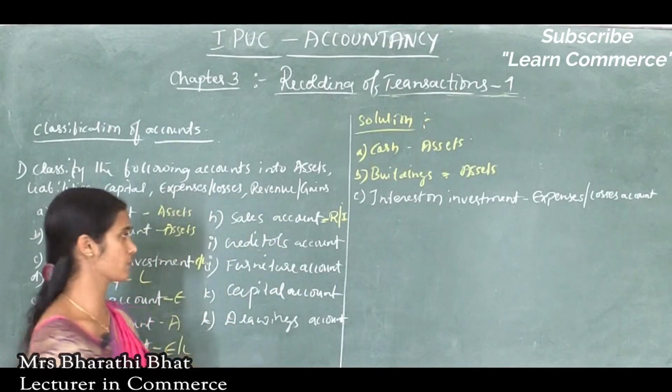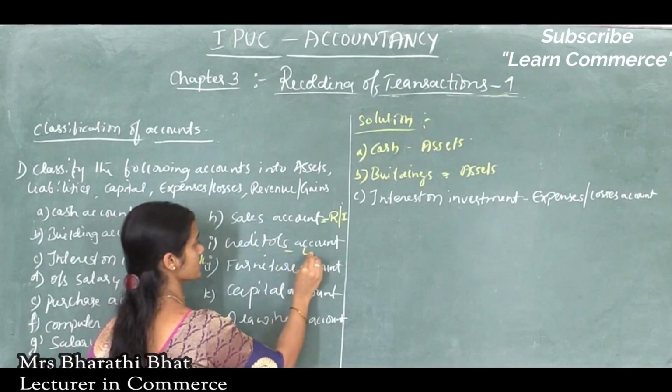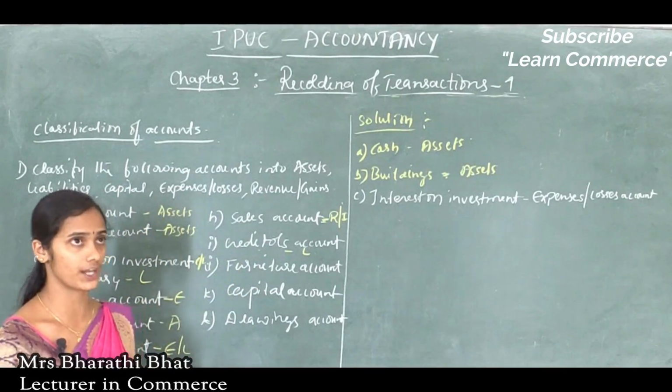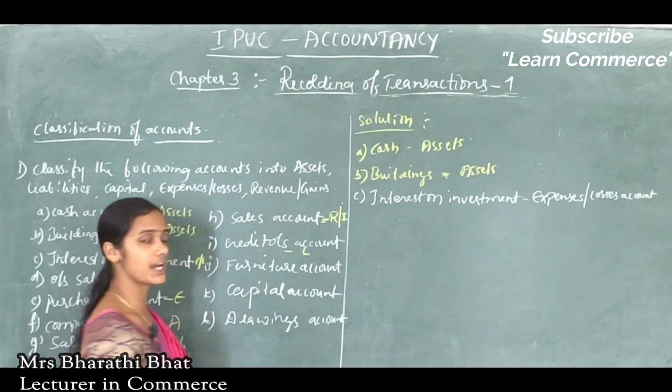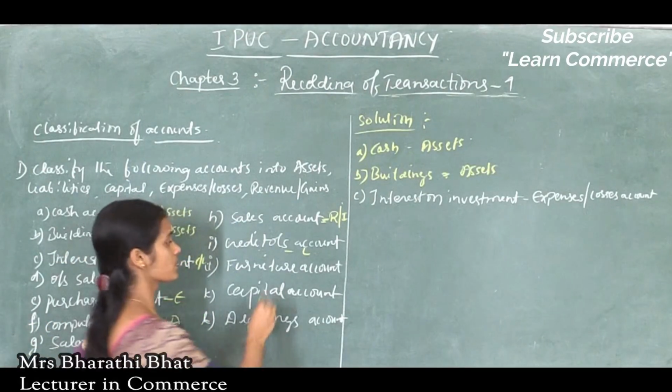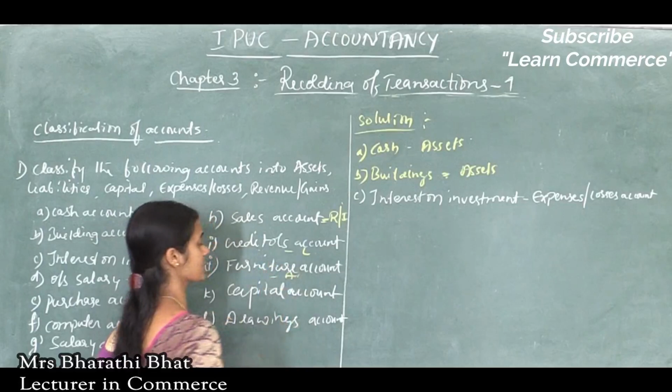It is a responsibility for the organization. So creditors come under liabilities account. And the next one is furniture account. Furniture is considered as asset. It is an economic resource. So furniture comes under assets account.